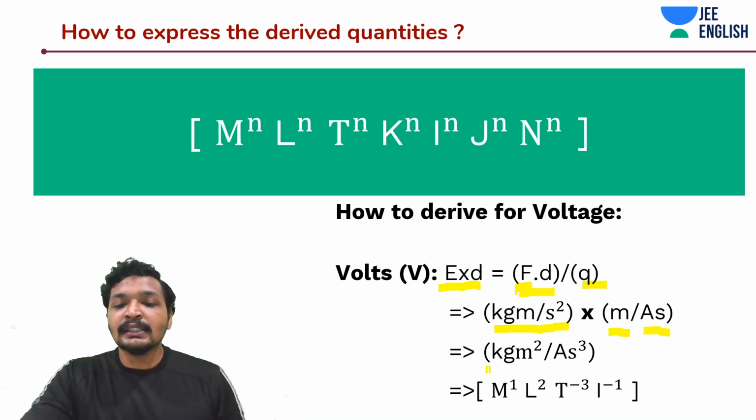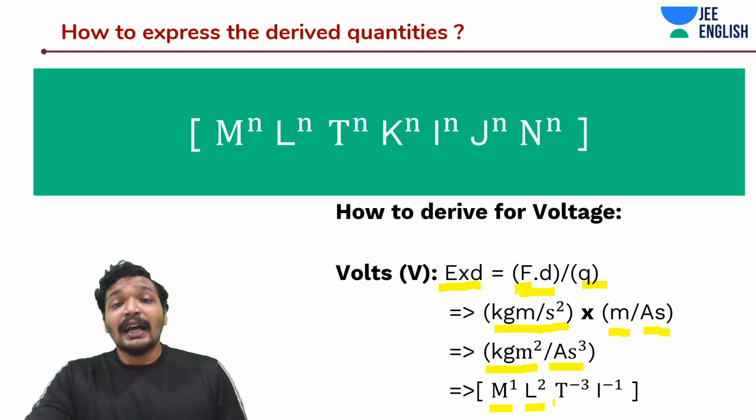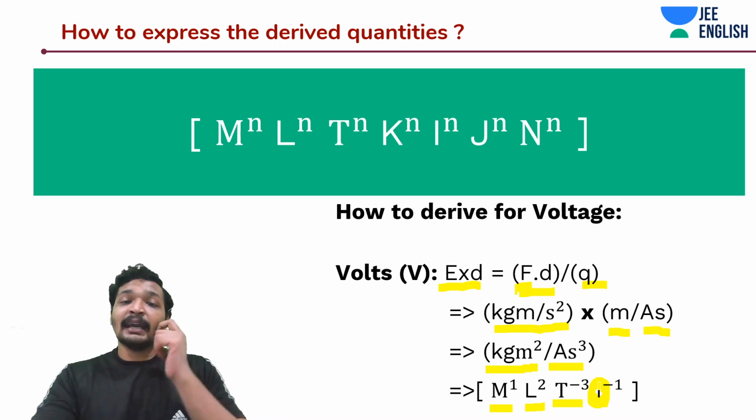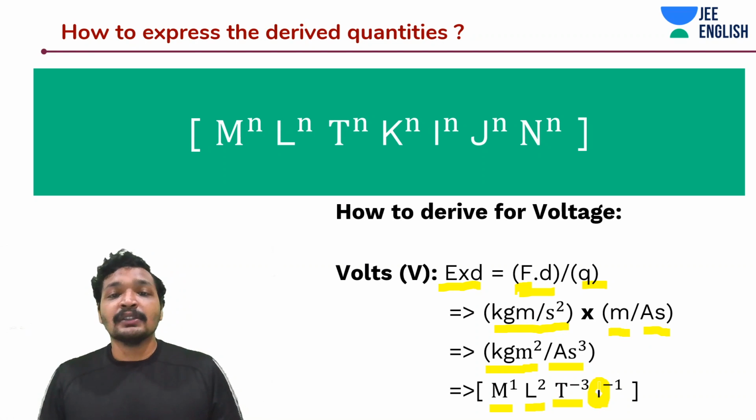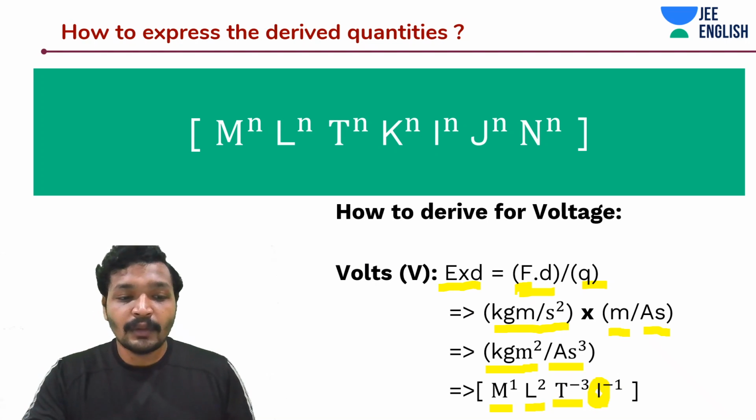So this would become kg meter square by ampere second cube. So it's going to be M to the power 1. Meter square means L to the power 2. And it is divided by second cube, which means T to the power minus 3, and current is expressed in I. Guys, I did this problem because you need to remember I to the power minus 1. I is the dimensional symbol for current. If you have units in amperes or biots, it's going to be I to the power minus 1.